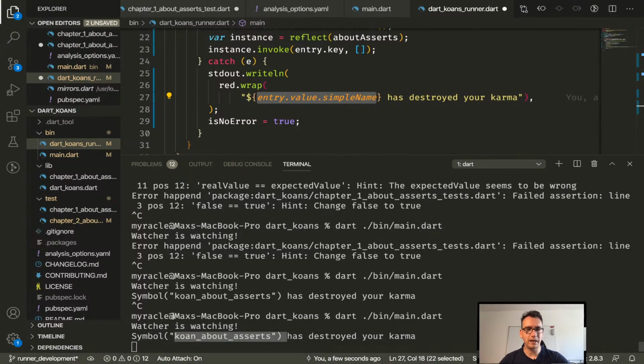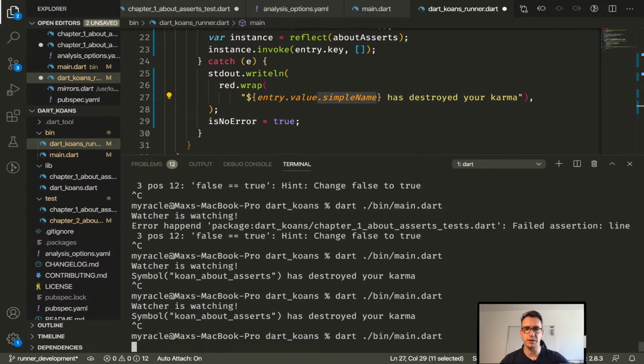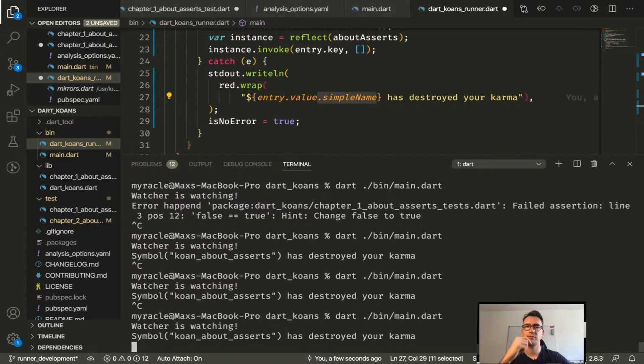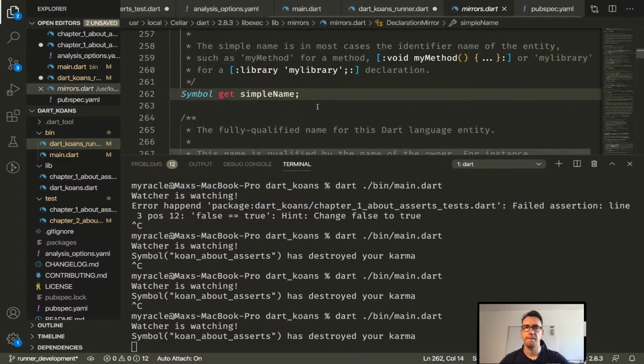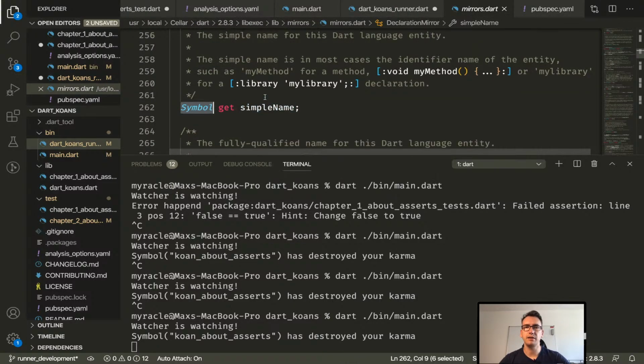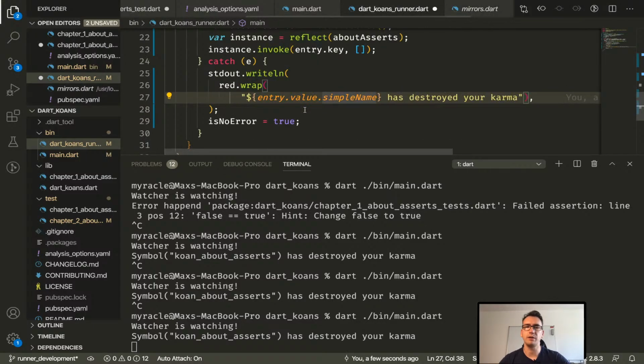So now, how do I get rid of the symbol here in front? That's interesting that we get the simple name, so I thought that should do already the trick, but somehow it does unfortunately not. So why do we get this symbol? We get the symbol here, and most likely, wait, what am I doing, it's just toString or not.